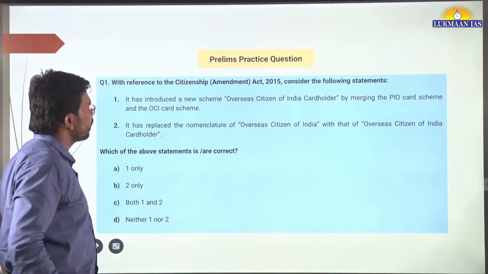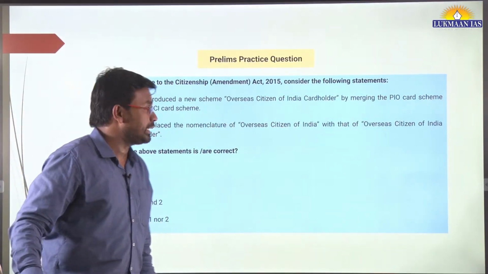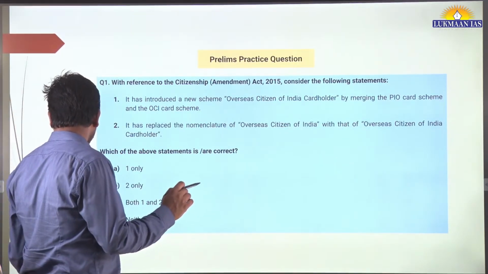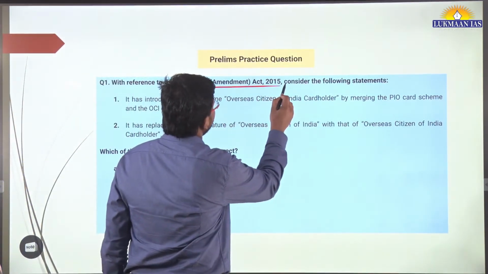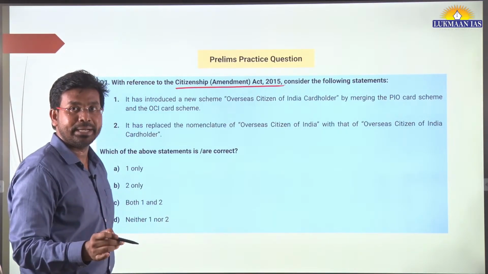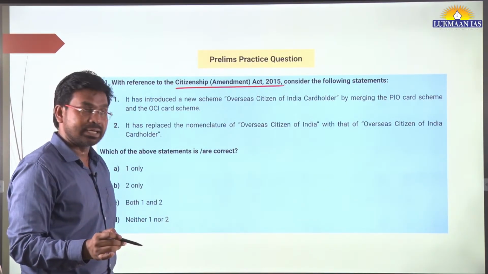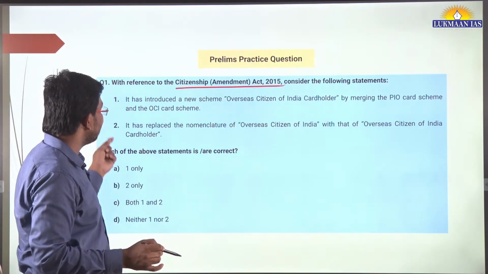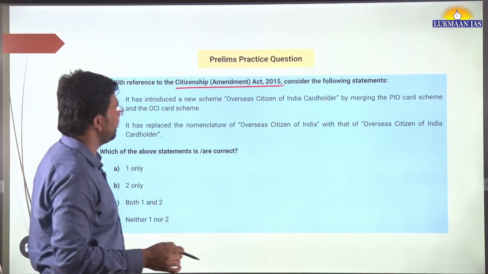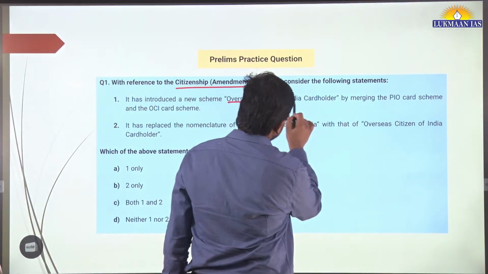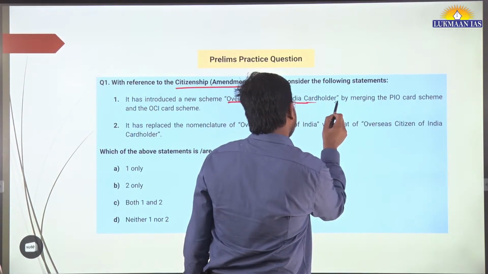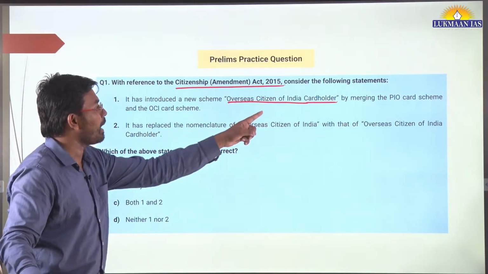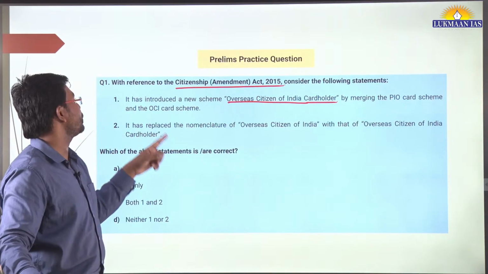Now we have one question based on this topic. It says, with reference to the Citizenship Amendment Act 2015, consider the following statements. It has introduced a new scheme which is known as Overseas Citizen of India card holder, in short OCI card holder, by merging the PIO card scheme and OCI card scheme.